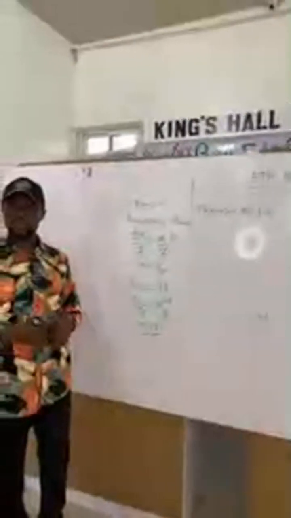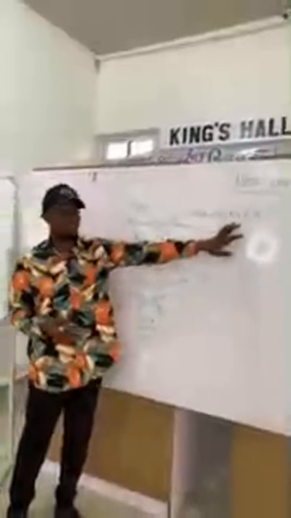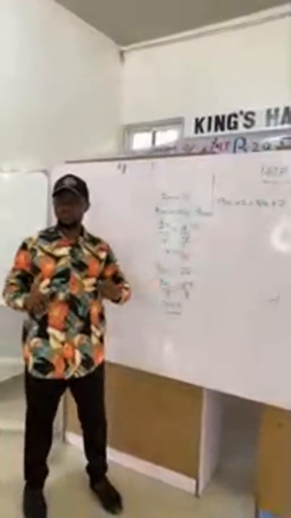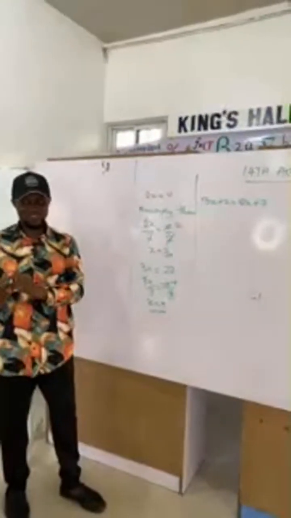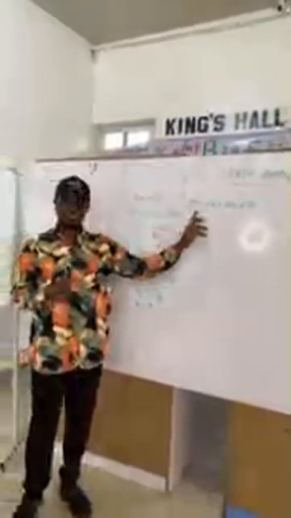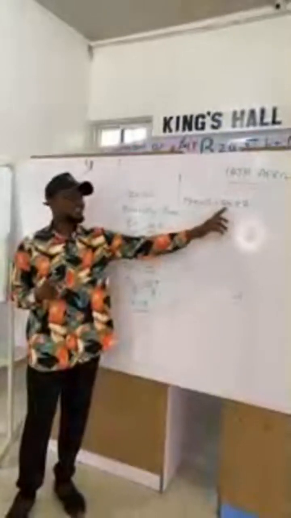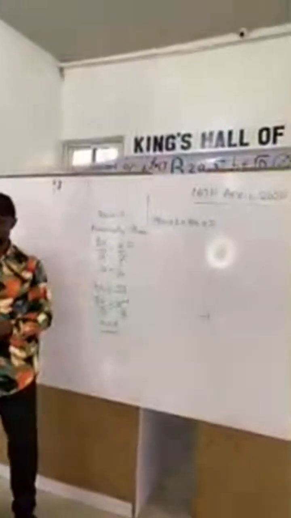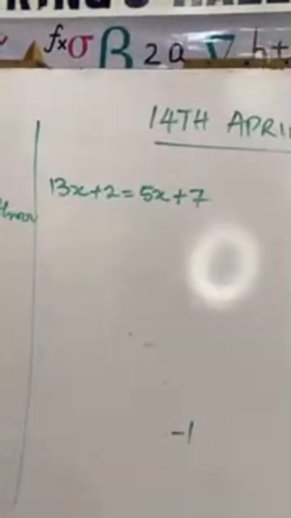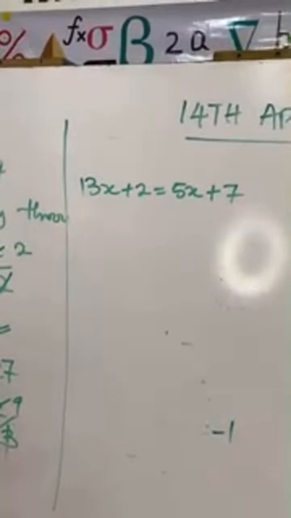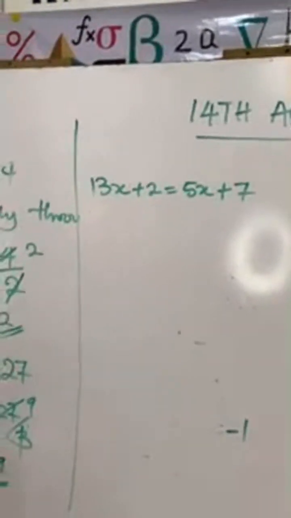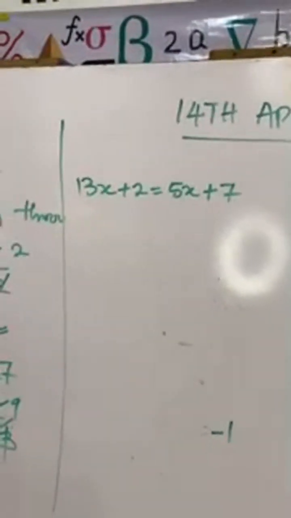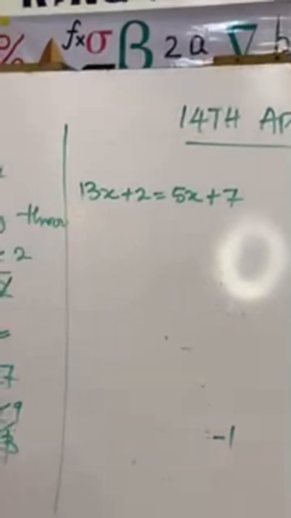So at this point, what do we do? First, we collect like terms. Anytime you have terms on the left hand side and the right hand side, the law states that you collect like terms. What are like terms? x is a like term to x. The constant is a like term to the constant. x is a variable. And so we choose the unknown variable, which is what? x.